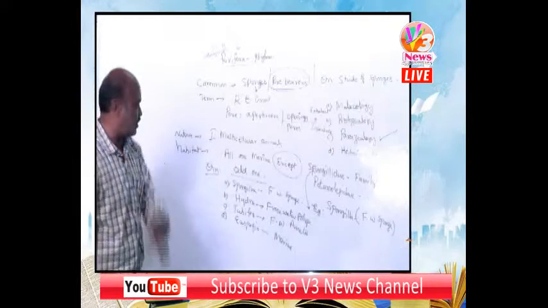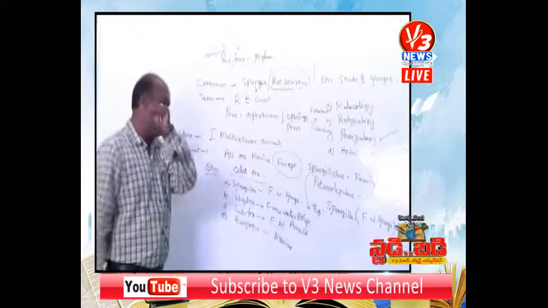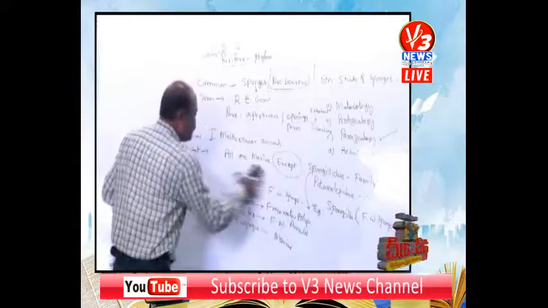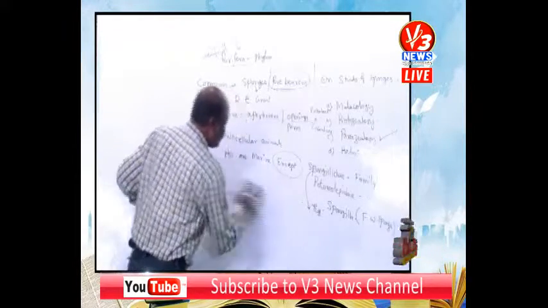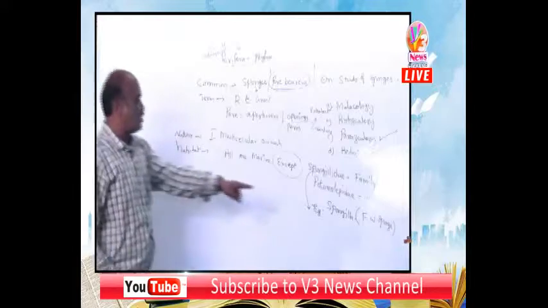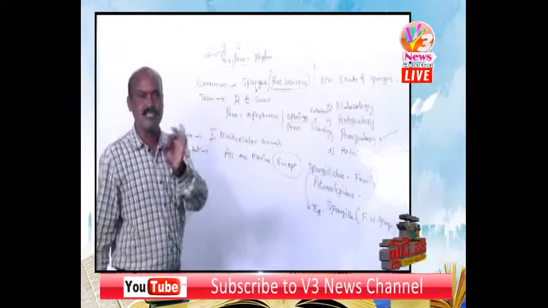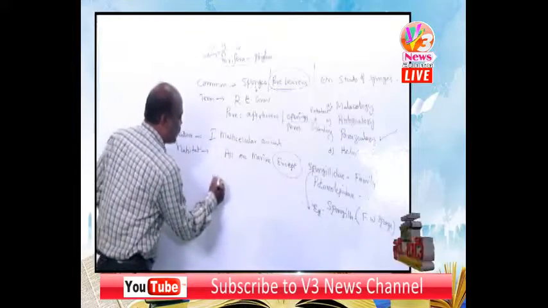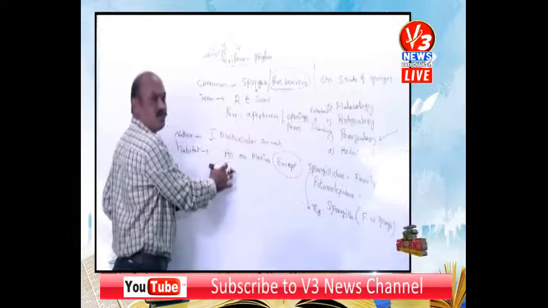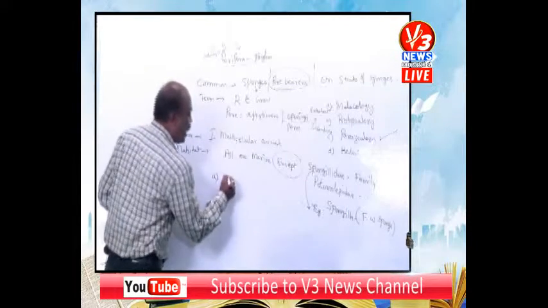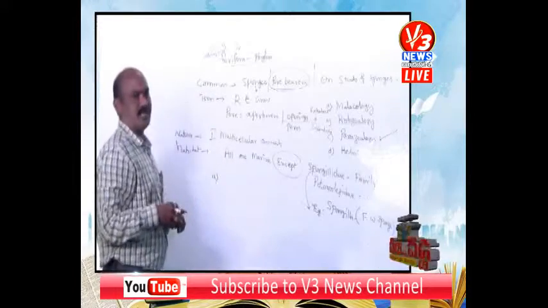So I can frame one more question regarding Spongilla. Spongilla belongs to the subkingdom. First option Porifera, second option Parazoa, third option Anthozoa, fourth option Demospongia.